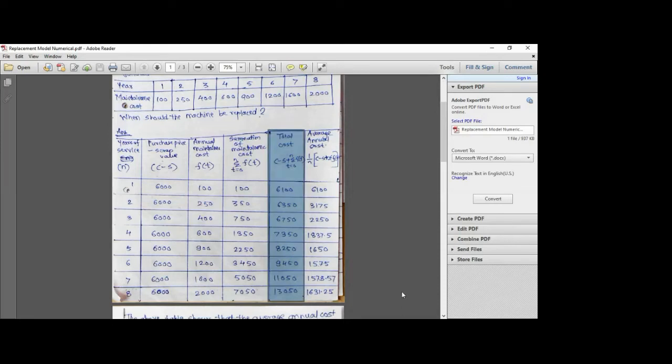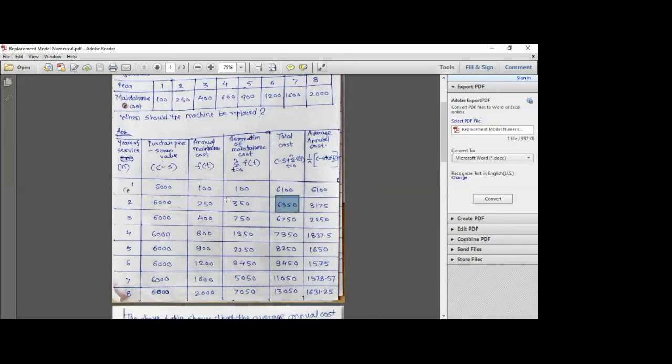Now we have to find out the average annual cost, and when we find out the average annual cost, what we have to do is divide this particular factor by the number of years, right? So here in the formula you can see I've taken 1 by n, right? So what will be the value? 6100 divided by 1 is equal to 6100, right? We are going to divide it by the number of years, right? Next,